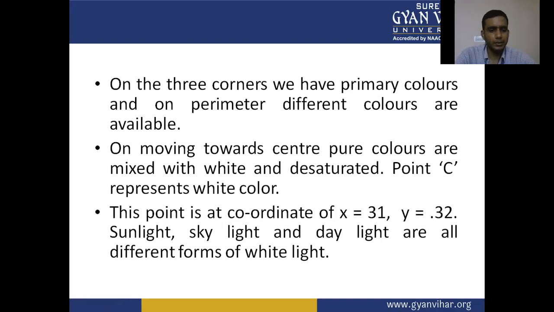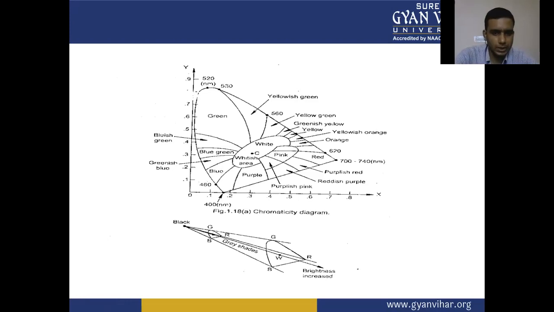Sunlight, skylight, and daylight are all different forms of white light. So this is the chromaticity diagram of additive mixing of the colors.